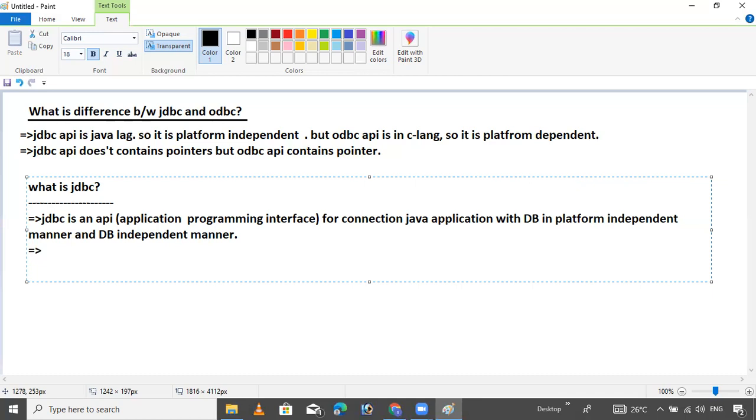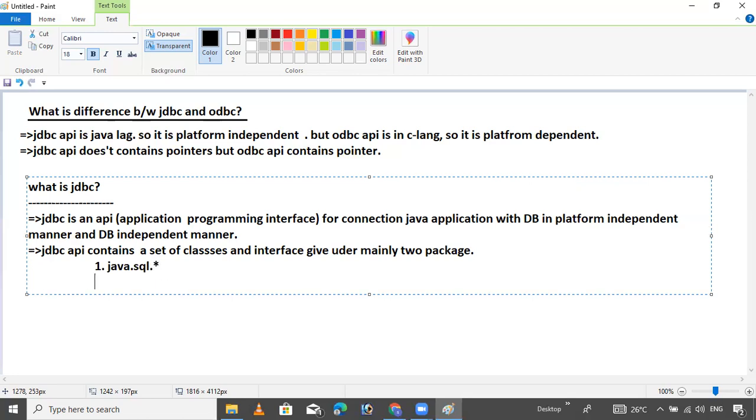The next point: the JDBC API contains a set of classes and interfaces given under mainly two packages. The first package is java.sql.*, and the second is javax.sql.